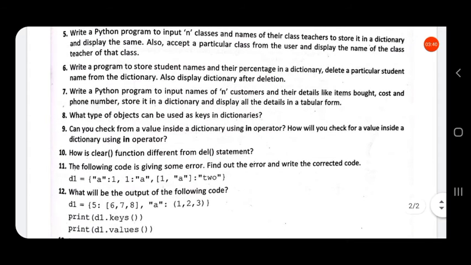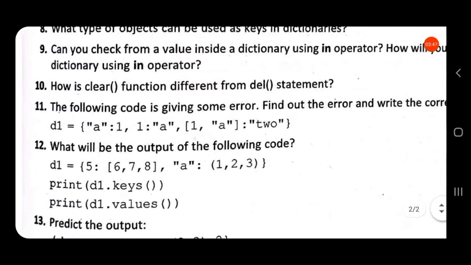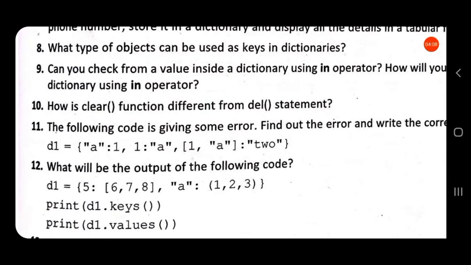Then look at question number 10. How is the clear function different from the del statement? We know the clear function will delete all the elements in the dictionary, but the del statement will delete a single, particular element from the dictionary. The clear function will delete all the elements from the dictionary. The del statement will delete only a single element from the dictionary.